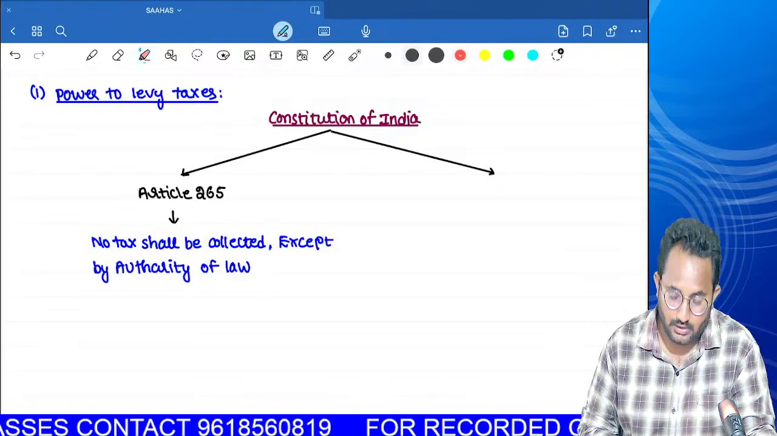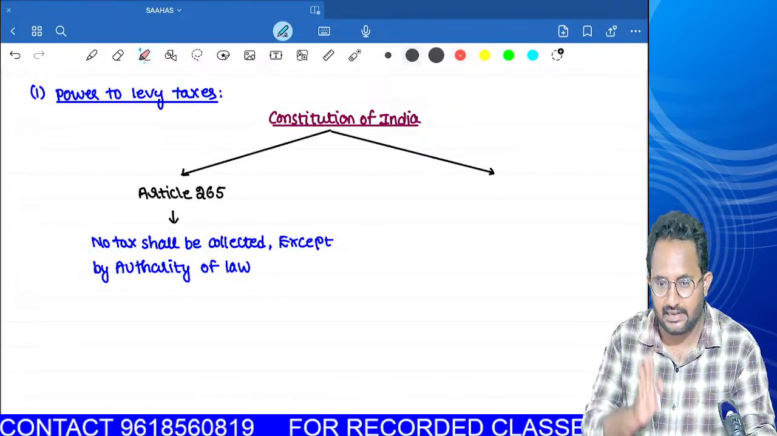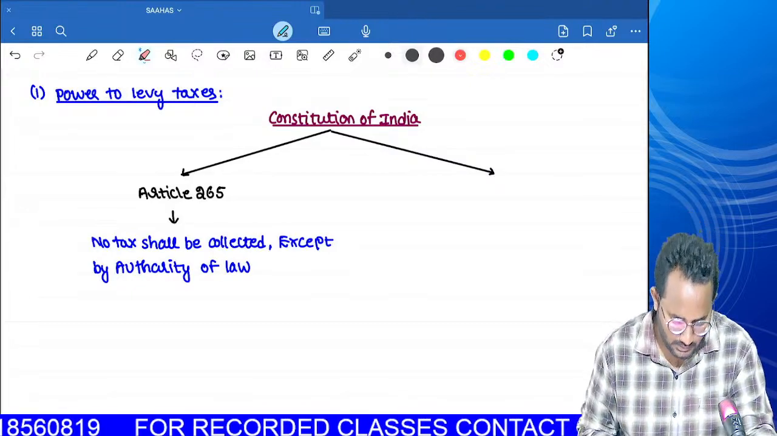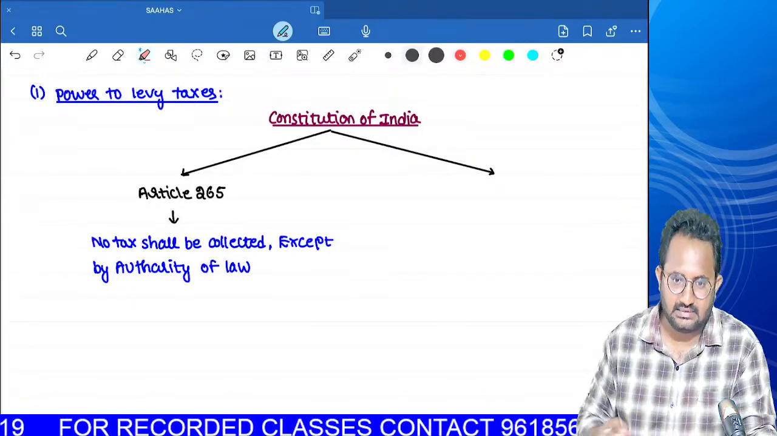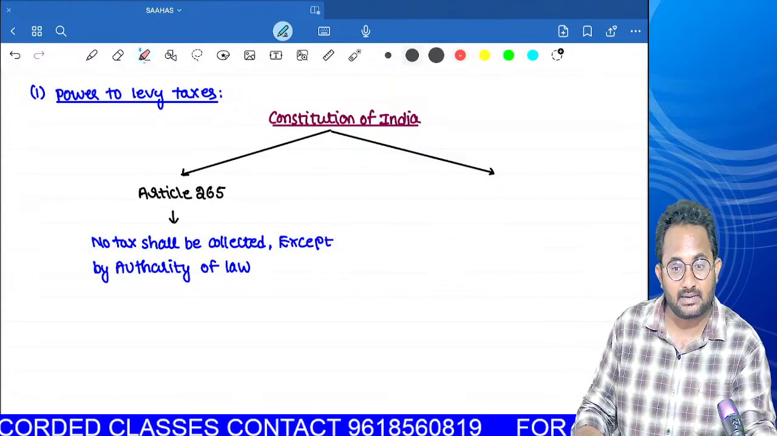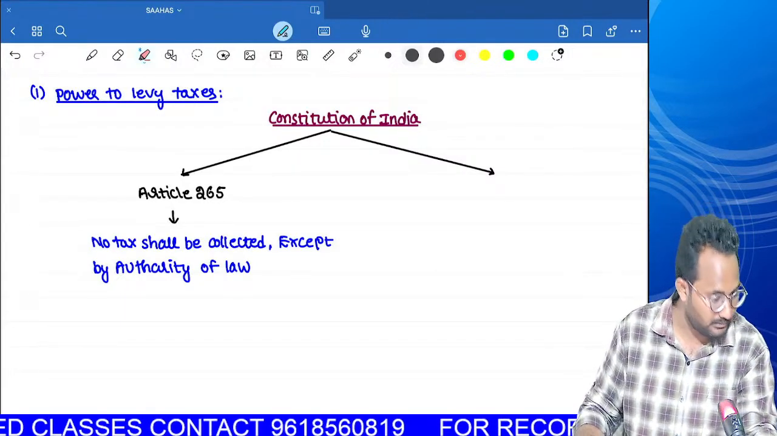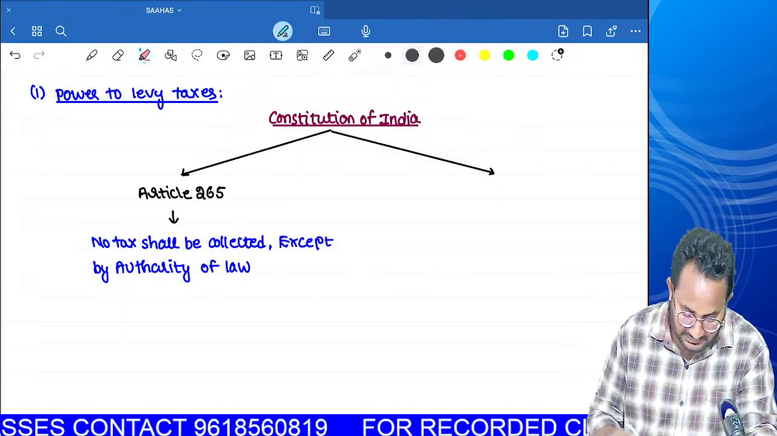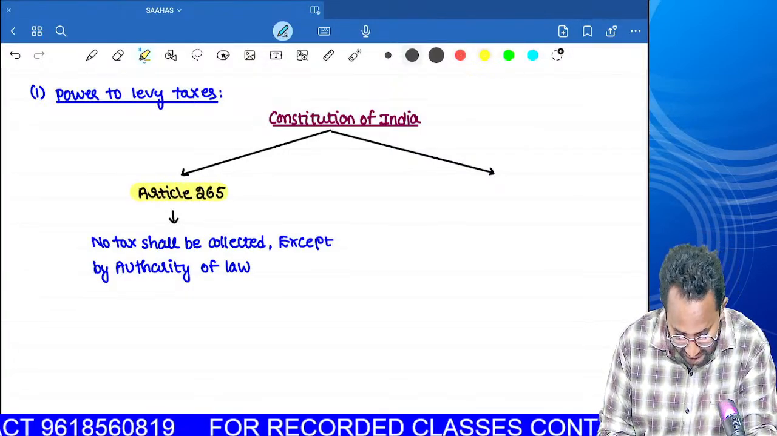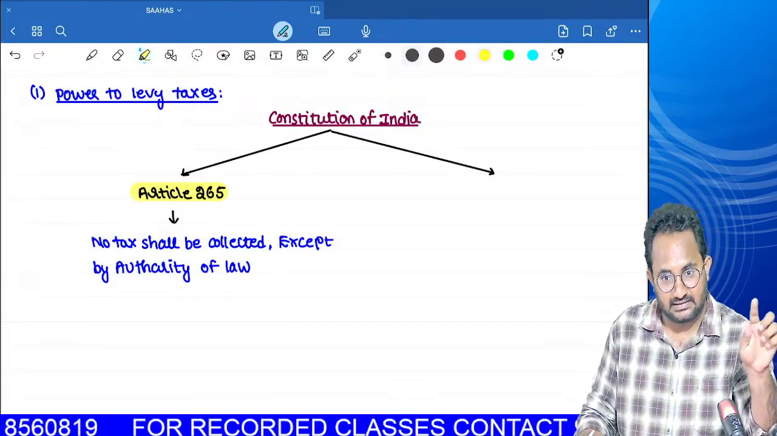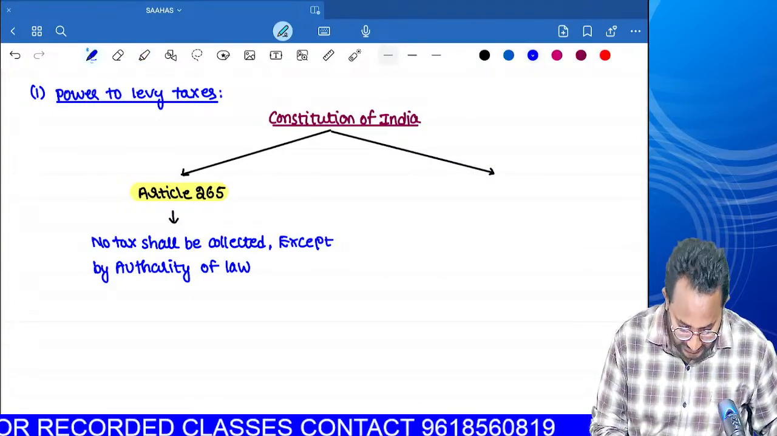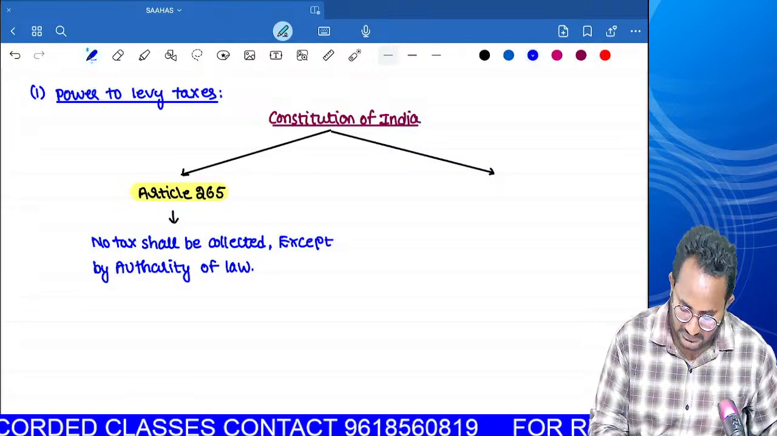If you want to collect the tax in India, you have to get support from the law. That means if I want to collect the income tax, you need to get support from which act? Income Tax Act 1961. Once again, I'm asking the question. Article number 265 is revealing that if you want to collect the tax in India, you have to get support from what? Law. That is what article number 265 says.